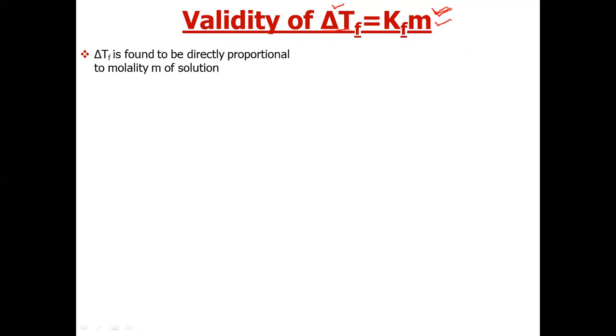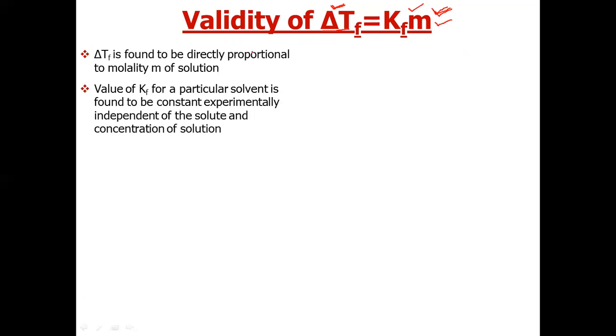If the delta TF for a concentrated solution comes out to be high, then we will say that this equation is valid. Similarly, the value of Kf for a particular solvent is found to be constant and independent of the solute and concentration of the solution.